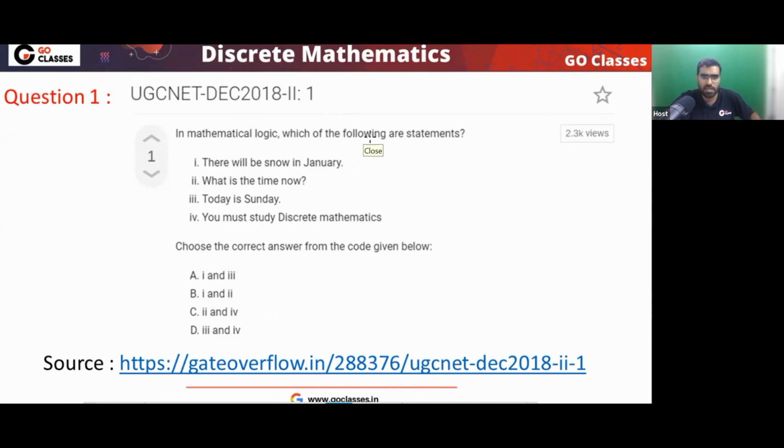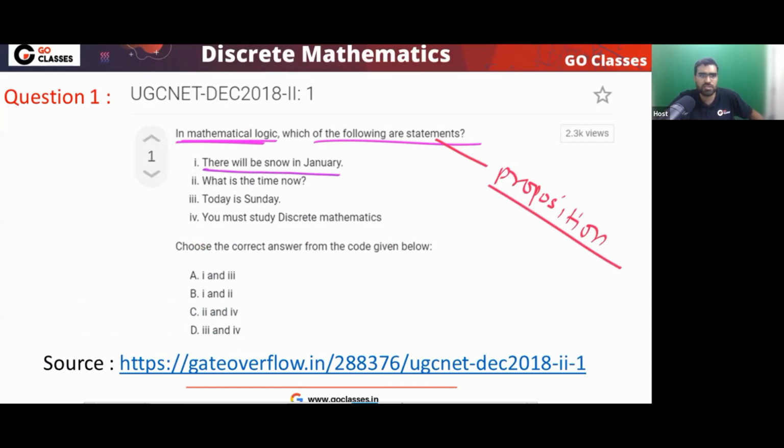Why leave it? If you are attempting the UGC NET exam, it simply means you want good marks. So you will answer it. Let's see what answer you will give. In mathematical logic, which of them are statements? Statement means proposition. Which of them is a statement?